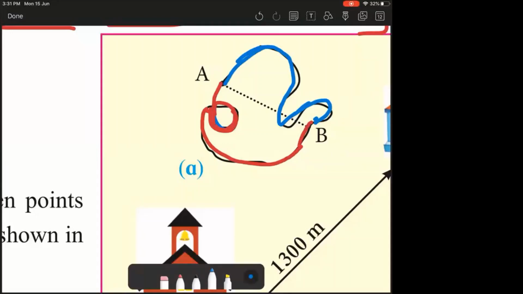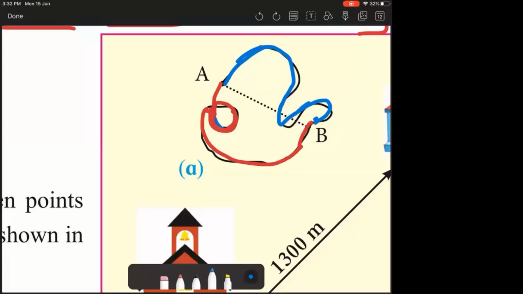So you can see from A to B there are different ways of measuring it. You can measure it directly, A to B, or you can measure it through the blue line which I have drawn, or you can measure it through the red line which I have drawn.